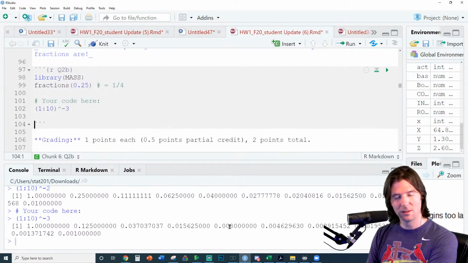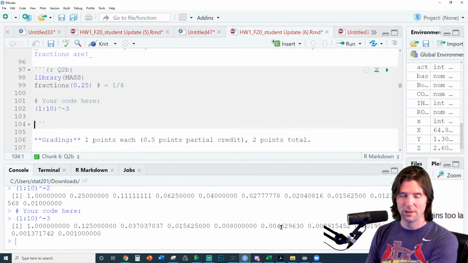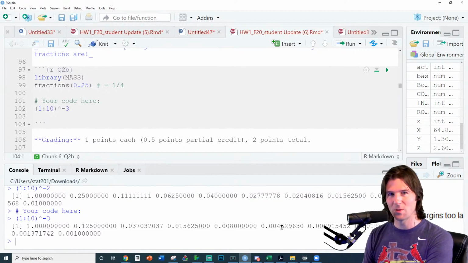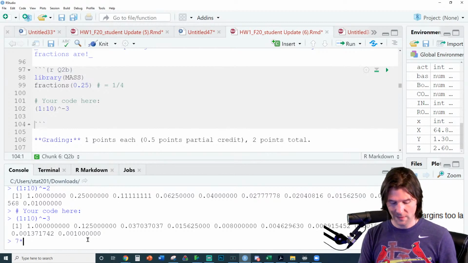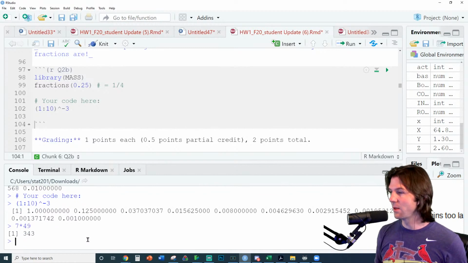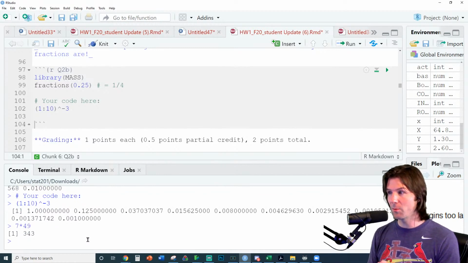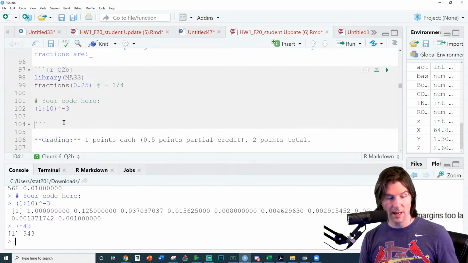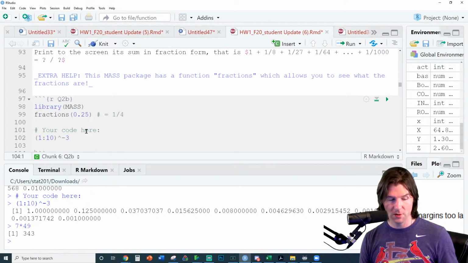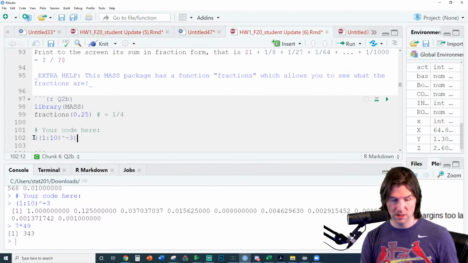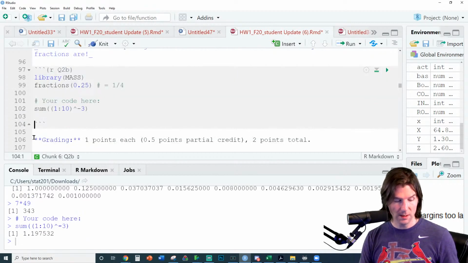No, that's not right, is it? It's 1/64 and then 1/25 and then, oh no, 36 times 6, 1/216. 7 times 49, that's not that bad. Is that 1/343? I have to know. Yeah, it is. So that's what we got going on right here. We've created the sequence of numbers, and now we need to find the sum of it, I believe, and then find out what that is as a fraction. So we're really close. We just take this sequence, put a sum around it, and there's the sum of it.